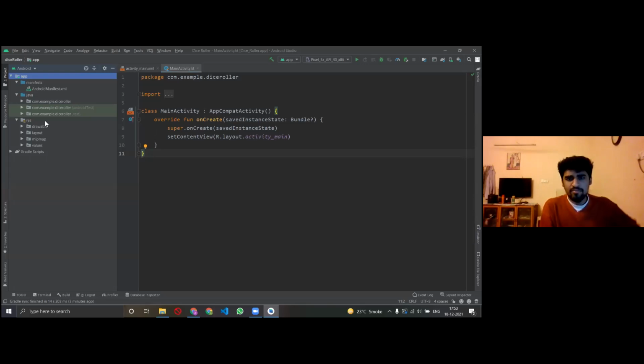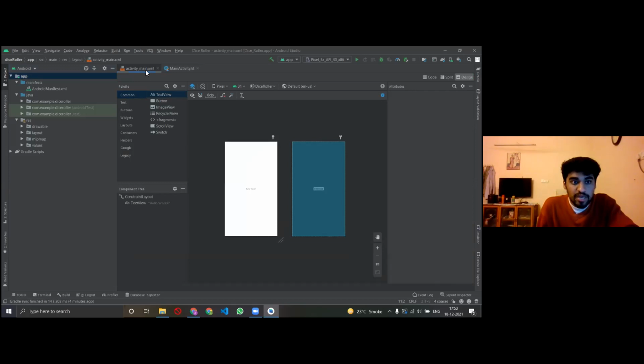Before we start writing some code, let's start designing the app. Let's say I want to build a dice roller app, a very simple app. What I have in mind is a button where you press the button and a dice flips to a different number. So how do you do that? Above you can see that a file called activity_main.xml is opened. Just click on that and something like this would come up. I'll explain everything there.